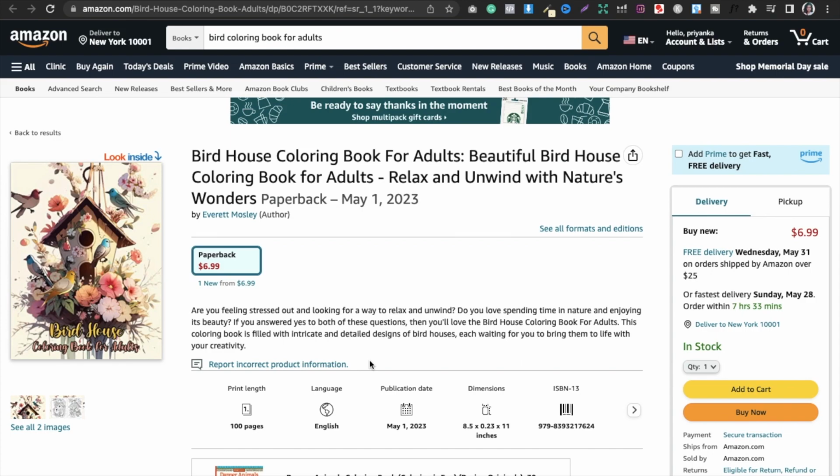So these are some few ninja hacks, ninja techniques that you can use to make nice books, to make nice money out of KDP.